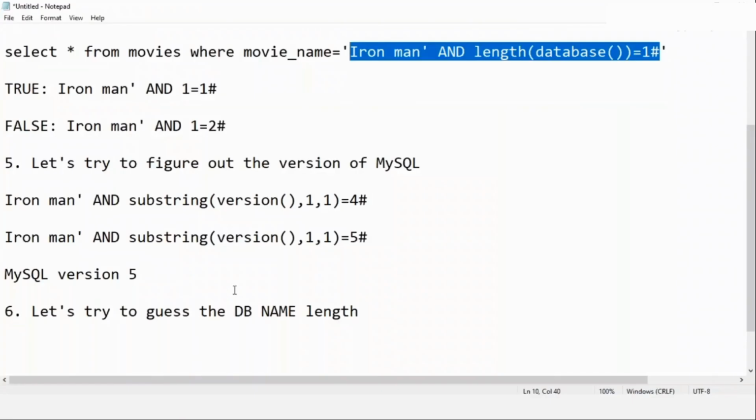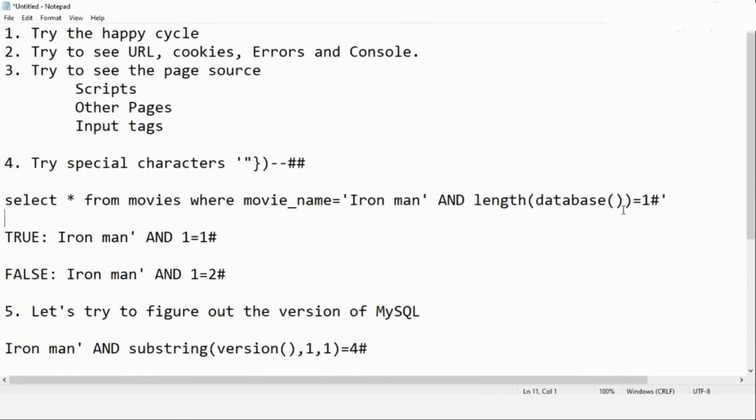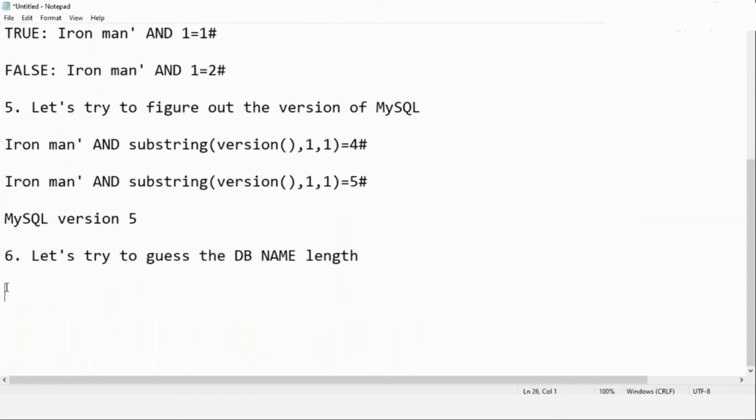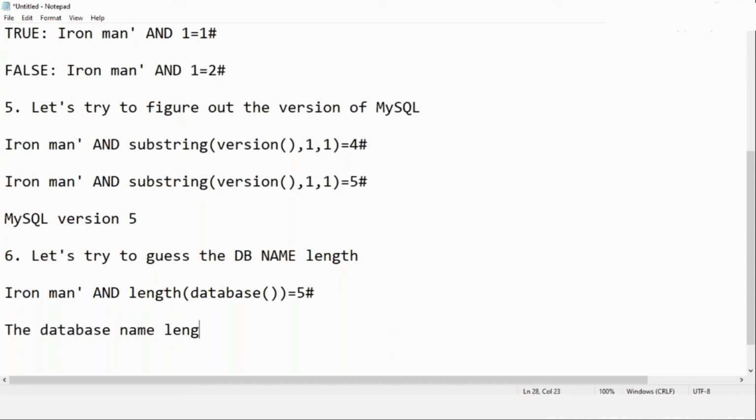So that means again I'm able to verify that if I just search across this one, this one is already true, but what we are trying to find is whether the things after AND are true or not. So here if I run across length equal to 5, that means this statement becomes true, and now we can be sure that the database name length is equal to 5. This is just one of the things which we can do, and this is known as blind SQL injection.